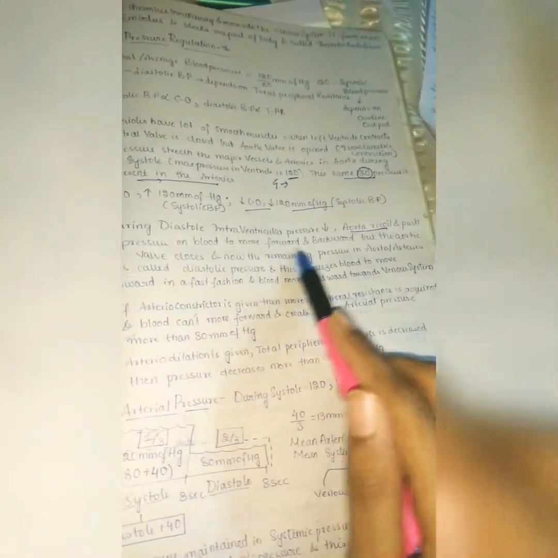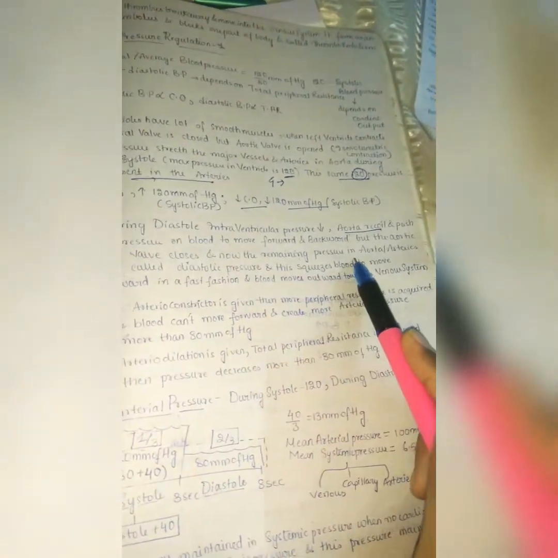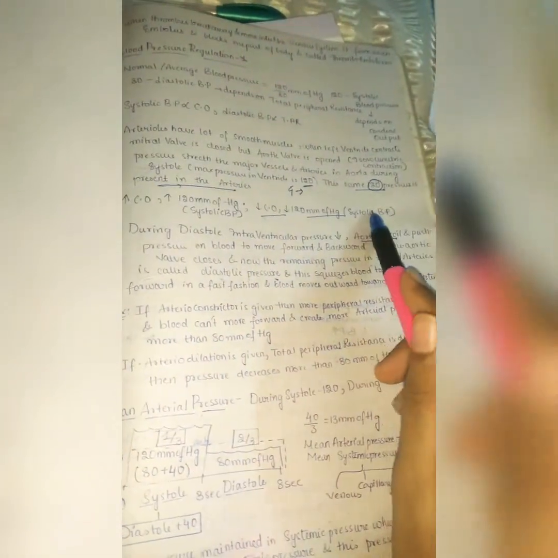The aorta recoils and pushes the pressure on the blood to move forward, but the aortic valve is closed, and now the remaining pressure in the aorta or arteries is called the diastolic pressure. As I said, this 120 systolic pressure is present in the arteries.